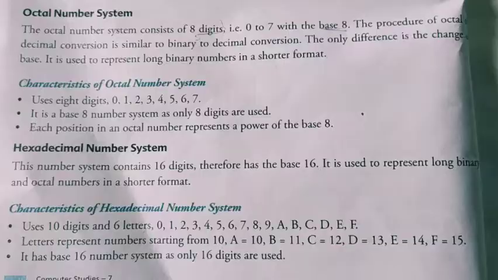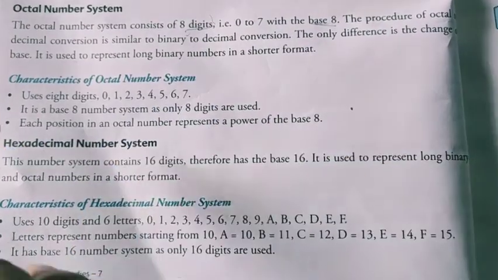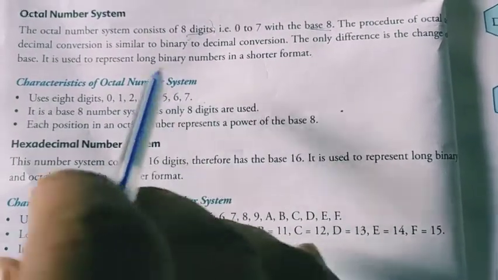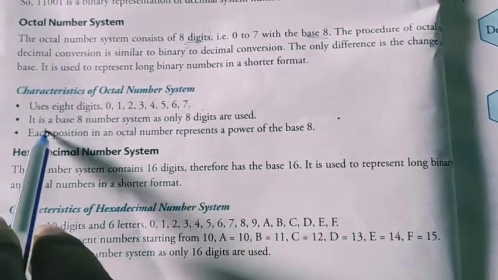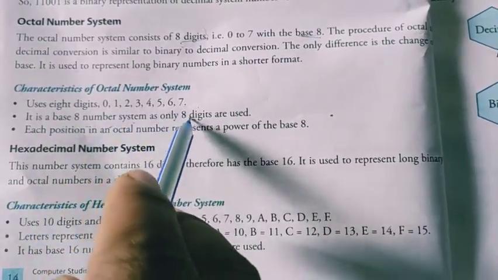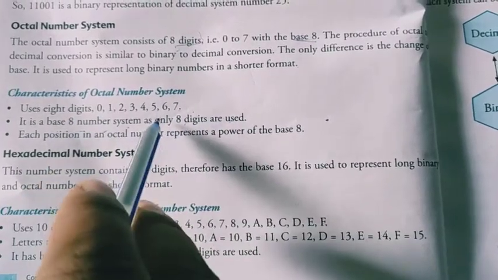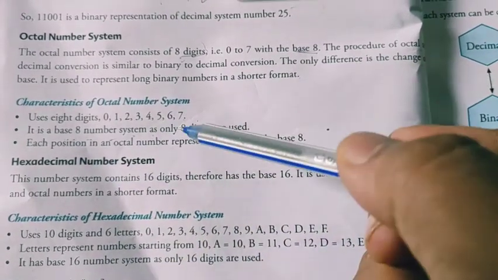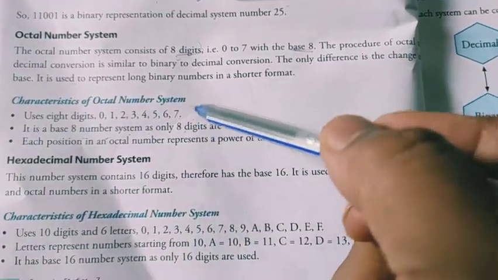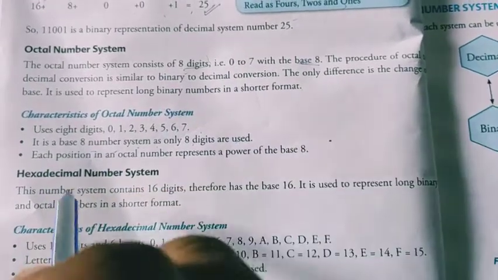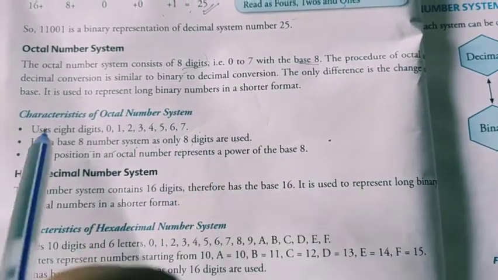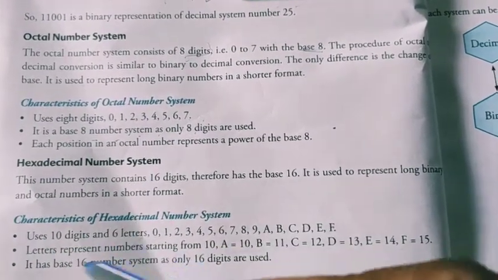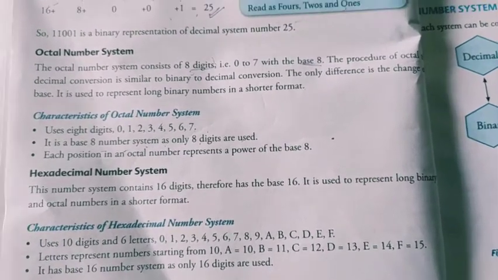Characteristics of an octal number. There are 3 characteristics. First, it uses 8 digits: 0, 1, 2, 3, 4, 5, 6, 7. Including 0, there are 8 digits. It is a base 8 number system, as only 8 digits are used. Now you can understand what a base means. Base means the number of digits present in a particular number system. In binary we have base 2, in decimal base 10, in octal base 8, and in hexadecimal base 16, because there are 16 digits.